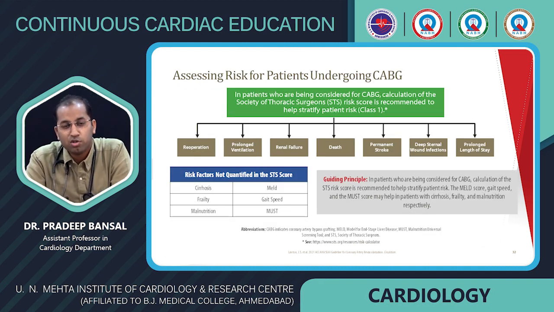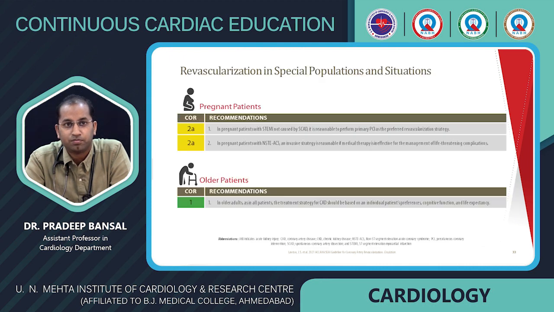And this is also an important consideration for patients undergoing CABG. Calculation of the STS score is recommended to help stratify patient risk for reoperation, prolonged ventilation, renal failure, death, stroke, and prolonged length of stay. In patients being considered for CABG, calculation of the STS risk score is recommended, and the MELD score, gait speed, and MUST score may help in patients with cirrhosis, frailty, and malnutrition respectively.